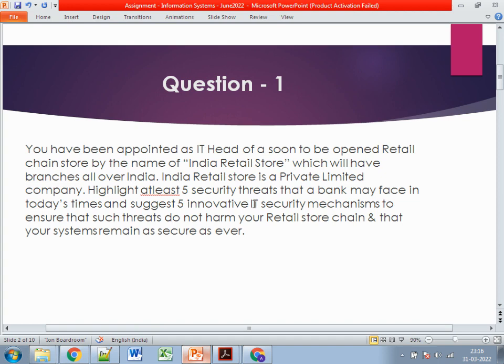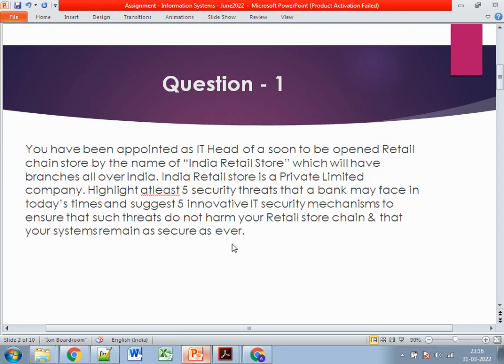If you see the assignment, it's mentioned as the bank. So don't get confused. Everything is about a retail store. Firstly, you need to understand what kinds of security threats a retail store may observe, and after that you need to specify the mechanisms through which we can ensure that such security threats may be avoided. Right. So this is the background about the question.